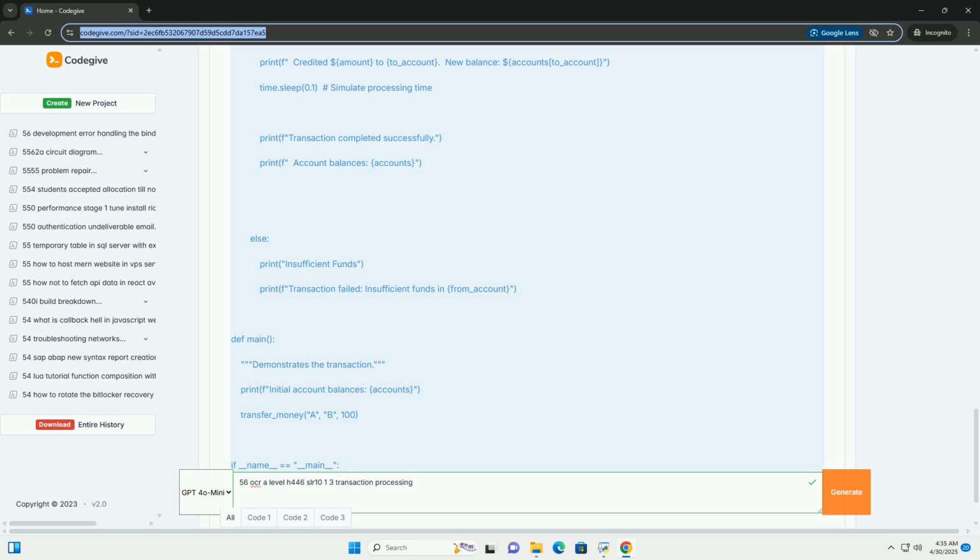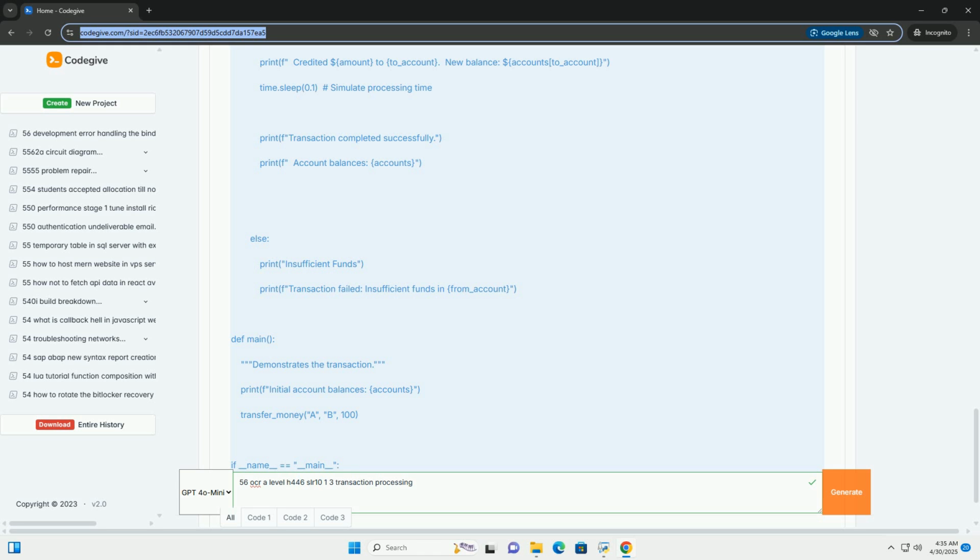time.sleep: introduced to simulate processing time and increase the likelihood of a race condition if the lock wasn't used. Main function: sets up the initial balances and calls the transfer_money function.